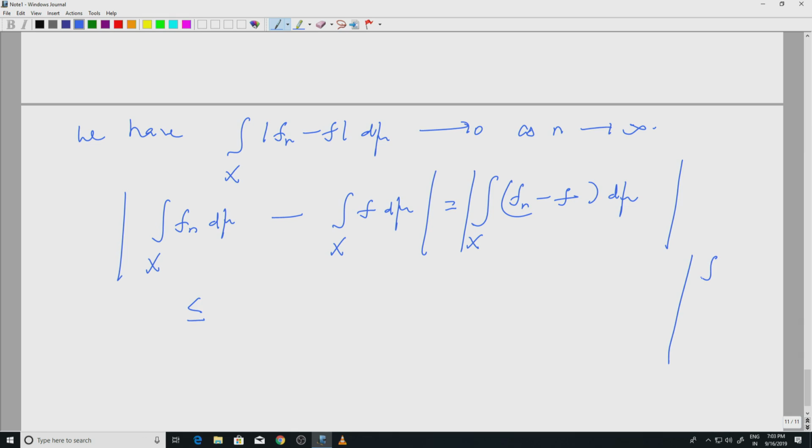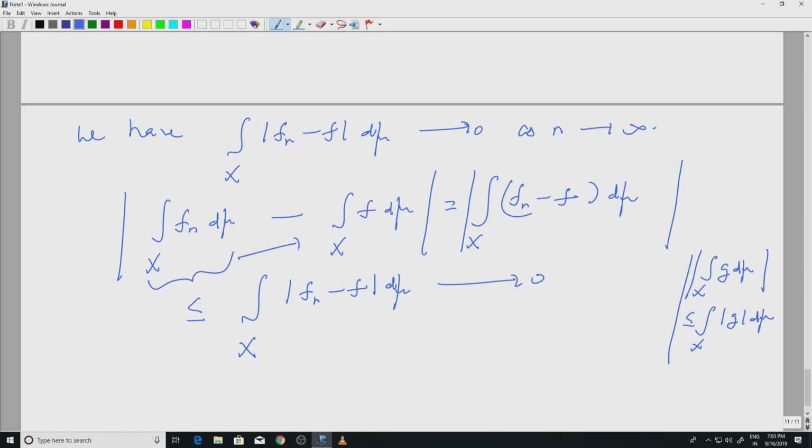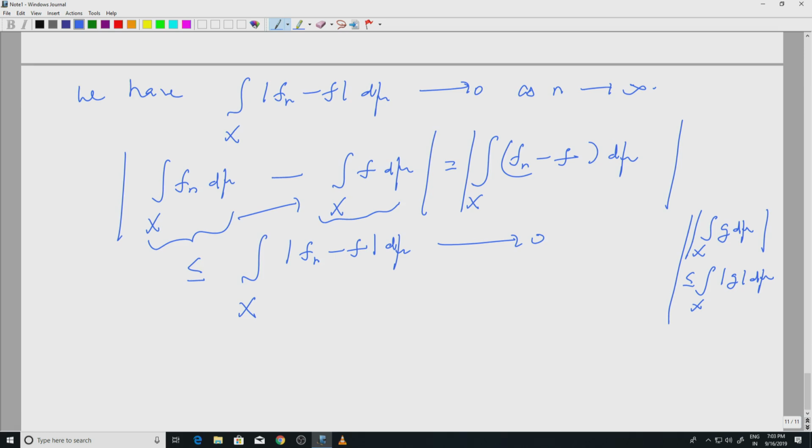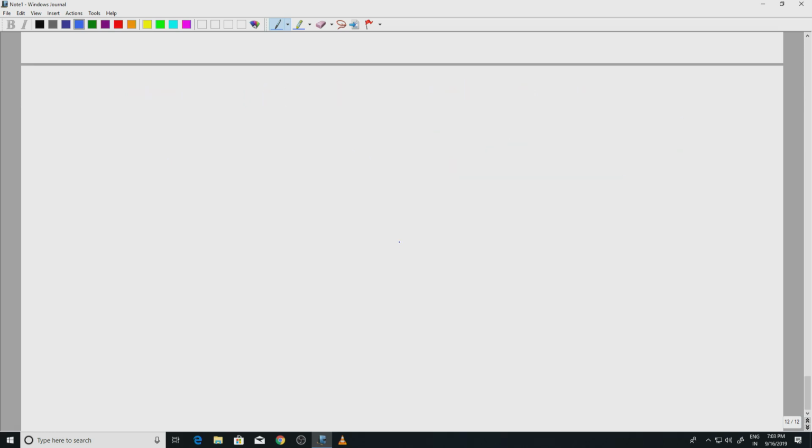If I take a complex valued function g and I integrate and take the modulus, I know this is less than or equal to the integral of the modulus. So, this is less than or equal to integral over x mod fn minus f d mu. I know this goes to 0. Okay. So, this sequence converges to this number. So, integrals converge and you can interchange limits and integration.